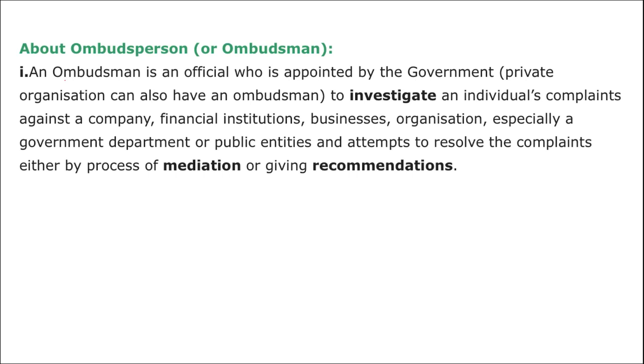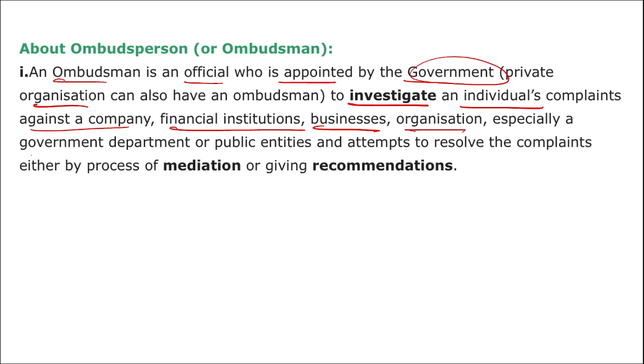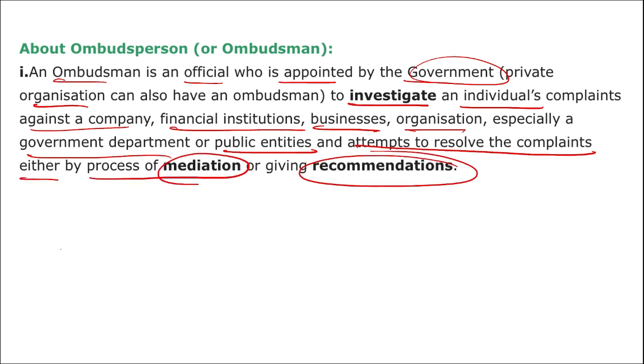But what is an ombudsman? An ombudsman is an official appointed by a government organization to investigate an individual's complaint against a company, financial institution, business, or organization, especially a government department or public entity, and attempts to resolve the complaints either through mediation or by giving recommendations. That means he is a person who will investigate the complaints registered against any company, organization, business, or government department, and will help resolve that particular complaint.